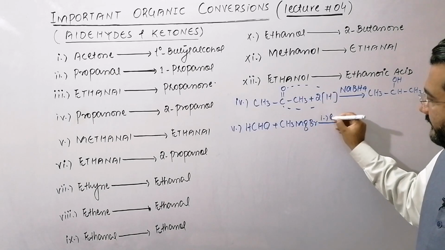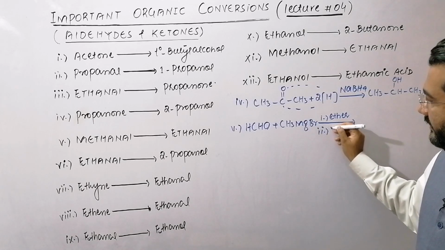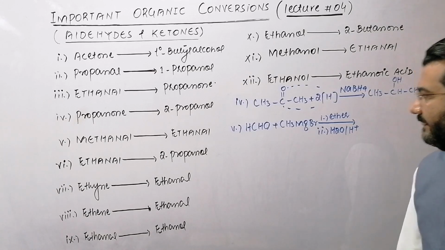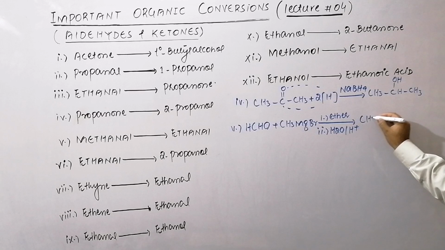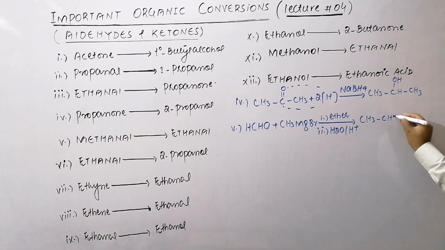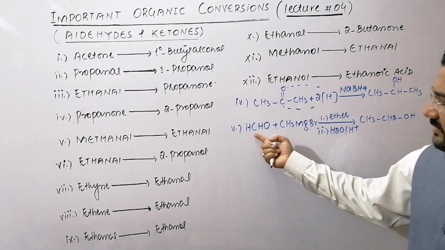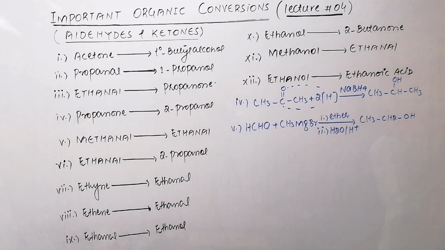First, in the presence of ether, an intermediate will be formed, and then that will be acid hydrolyzed. After acid hydrolysis, it will be changed to ethanol, which is a primary alcohol, because one carbon is from methanal and one carbon from this Grignard reagent, so you will get a primary alcohol of 2 carbon atoms.